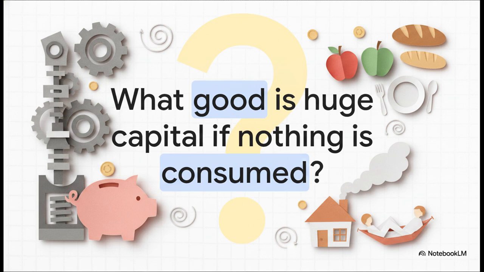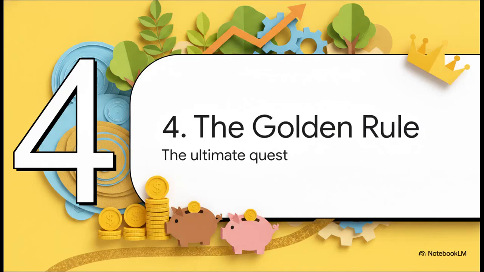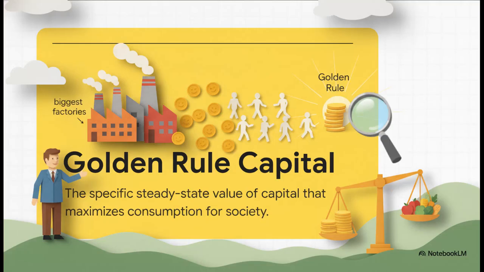I mean, what good is all that incredible output if none of it is ever consumed? We don't just care about hoarding factories. We care about the goods and services we actually get to eat, use, and enjoy today. This brings us to part 4, the Golden Rule. Think about it. A benevolent policymaker doesn't actually care about just building the biggest factories in the world. Their ultimate goal is to maximize the well-being of real people. We want to find the steady state that gives us the absolute highest level of consumption. And in economics, that specific, perfect steady state value of capital is known as the Golden Rule level of capital.